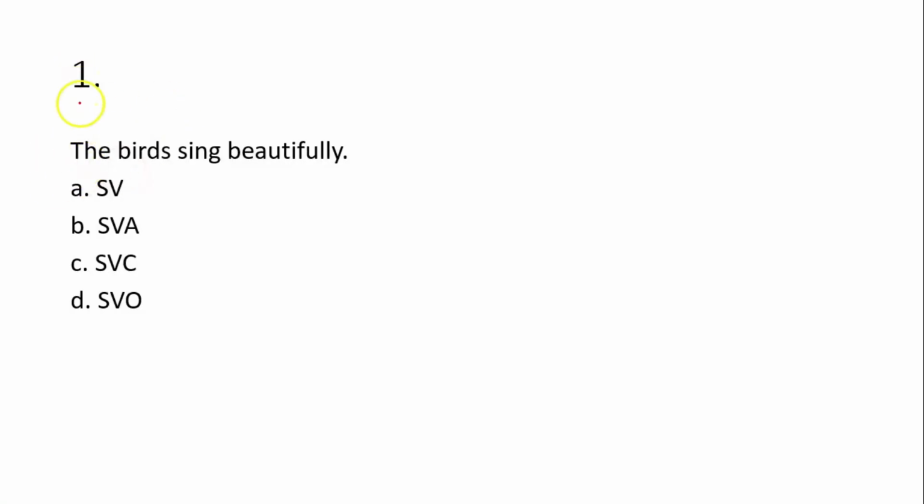So when we look at the first question, it says, the birds sing beautifully. Now, the birds, that's the subject. Then sing is an action, it's a verb. Is that okay? Then we have beautifully. Now the word beautifully is describing the action. So since the word beautifully is describing the action, then it is adverbial. So for that matter, the correct pattern is going to be S, which is the subject, sing, the verb, then the adverbial. So the correct answer to this question is option B, SVA.